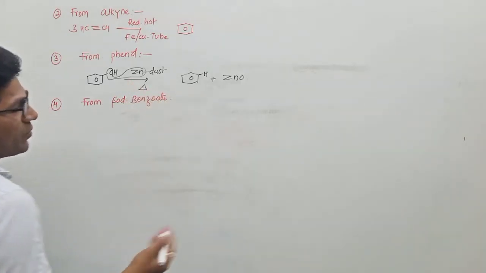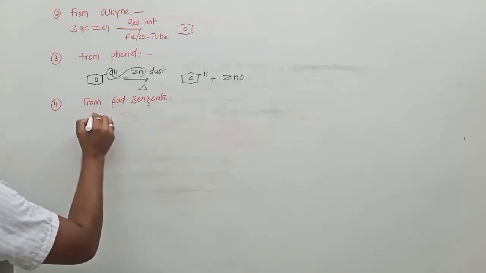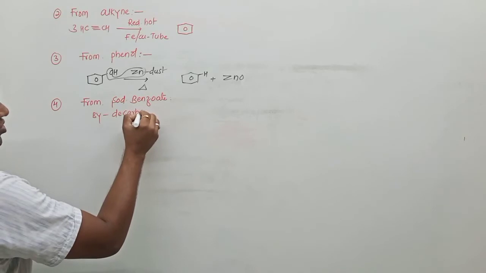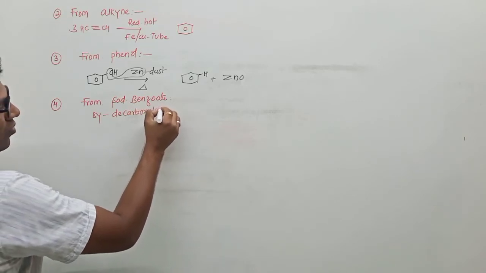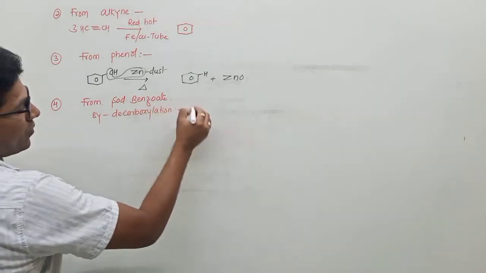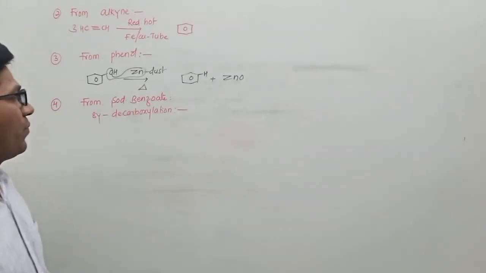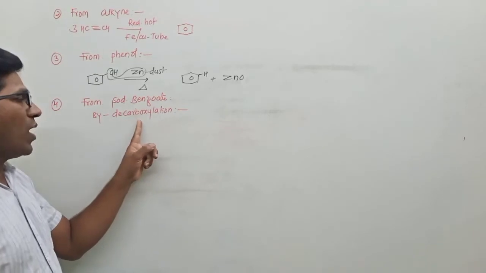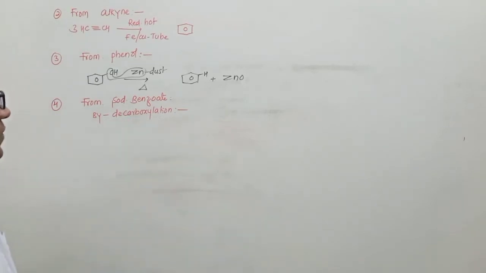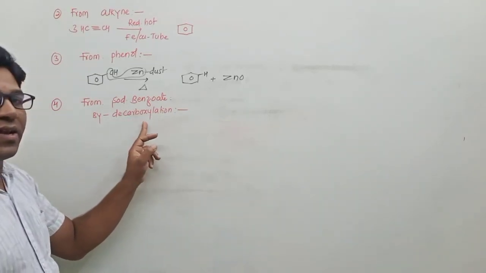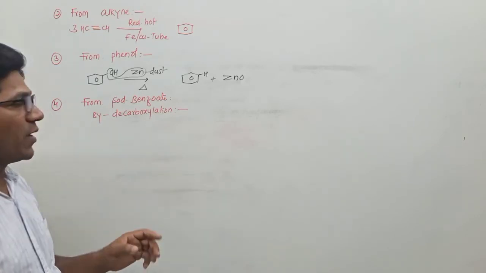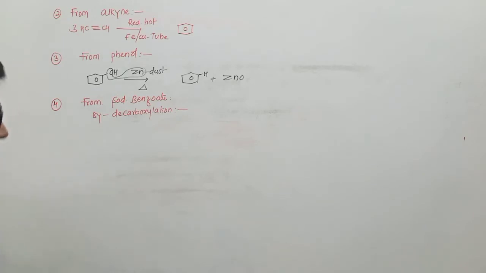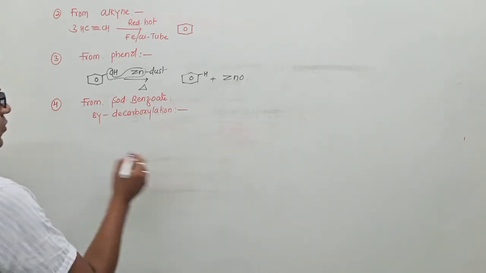Sodium benzoate. That is by decarboxylation. What is decarboxylation? D means removal of CO2. Removal of CO2 is known as decarboxylation. For decarboxylation, the reagents are called decarboxylating reagents. A very familiar one is soda lime, for example. Soda lime, NaOH plus CaO.